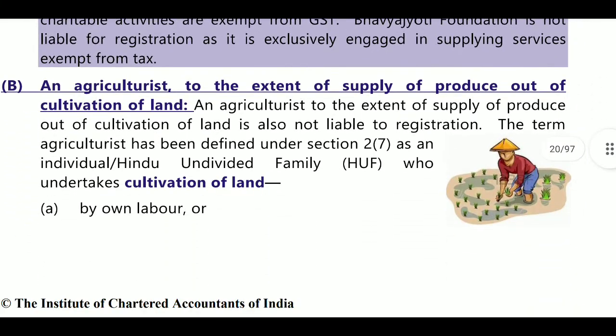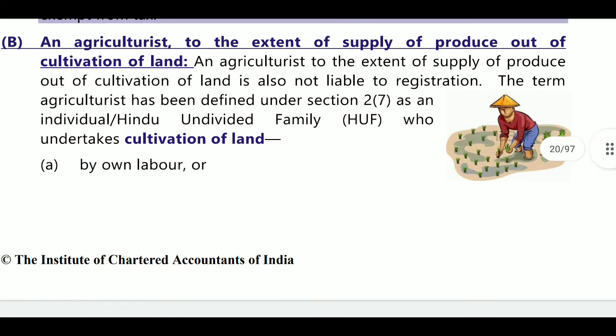Next, persons who are agriculturists. Who is an agriculturist? A person limited to supplying produce out of cultivation of land. So a person who is tilling land and growing plants and getting agriculture income is not liable to pay GST.